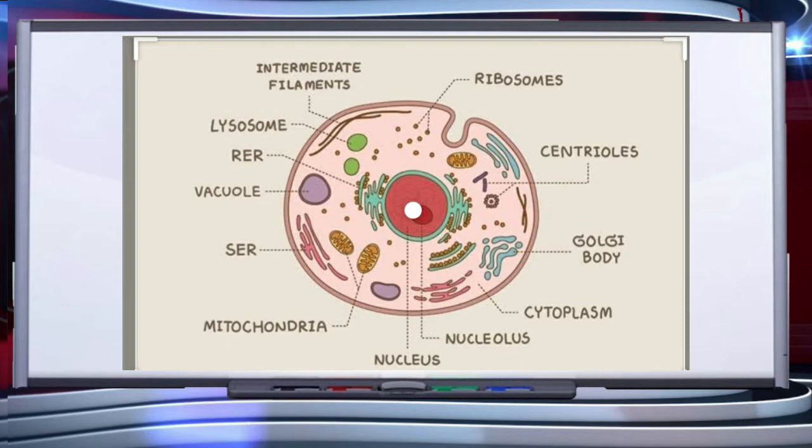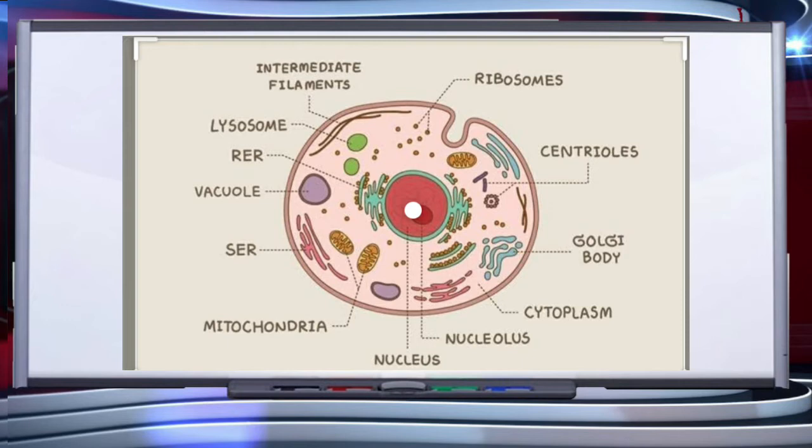In eukaryotic cells, a well-defined nucleus is present, which has nuclear membrane, nuclear pores, and nucleoplasm. Chromatin material is present inside the nucleus. In addition to this, eukaryotic cells have a variety of complex locomotory and cytoskeletal structures, which you can see in the slide. Their genetic material is organized into chromosomes.